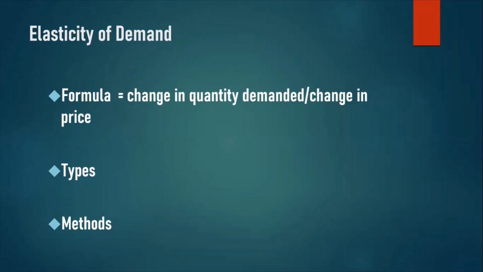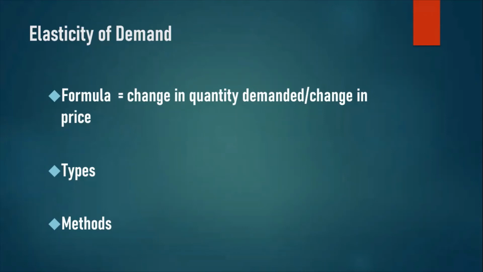While calculating cross elasticity, what is measured is the degree of change in the quantity demanded of X due to the degree of change in the price of the good Y. Now these two types of goods, X and Y, are related goods. They either could be competitive goods like tea and coffee, or complementary goods like car and petrol.